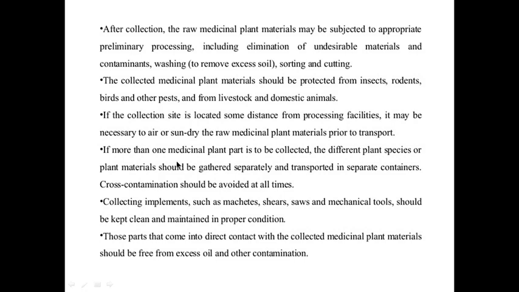So if more than one medicinal plant is cultivated, both plant materials should be collected separately, transported separately, and placed in separate containers. Otherwise one material will go into the other, and cross contamination will occur. To prevent that, separate collection and separate transportation should be done.